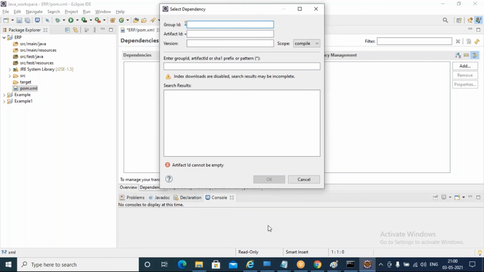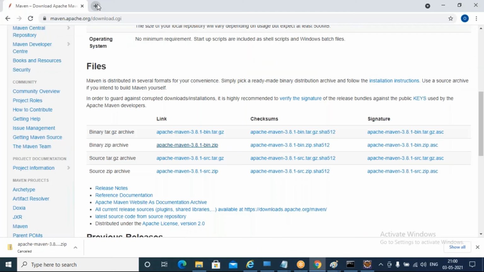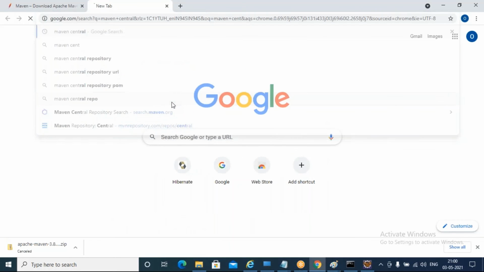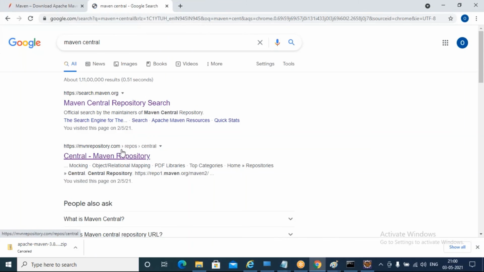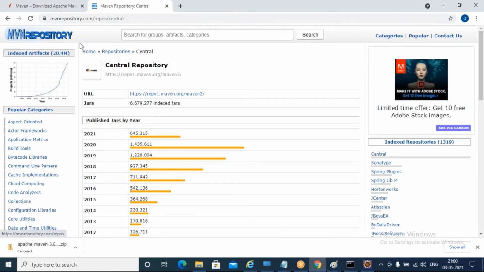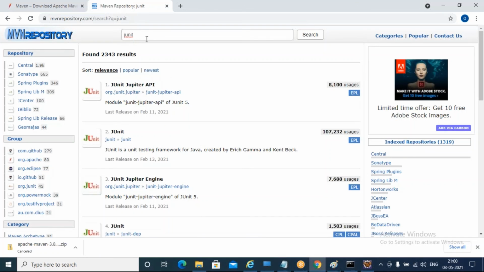Okay, how can we find out? We need to go to the Maven Central repository. Search for Maven Central repository. If I click on the second link, it will open this Maven repository. This is our Maven Central repository. Just search for whatever jar you want. Search for JUnit. Okay, you can see the JUnit jar here.